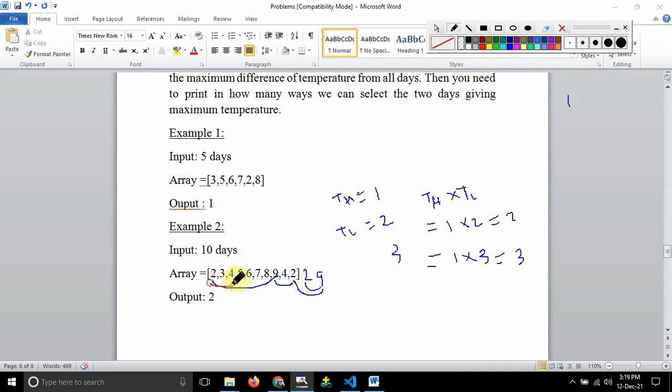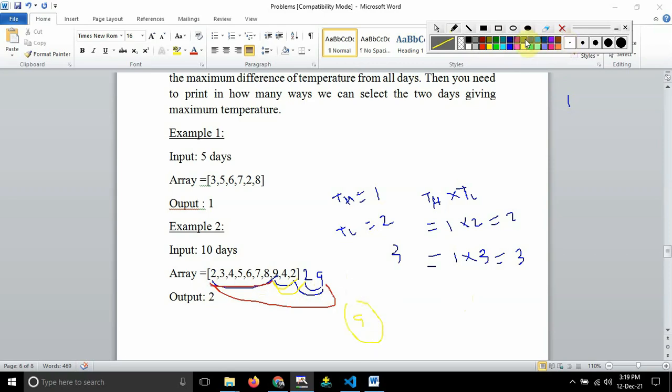I will just write it in another ink. This 2 and this 9, and these blue 2. After that, let me just use yellow here. So again this yellow 2. So possibly how many colors? 2 red, 2 yellow and 2 blue. So total 9. So output is 9.